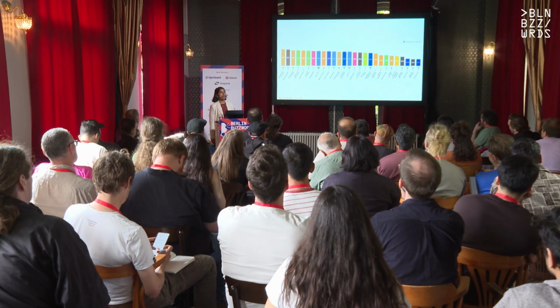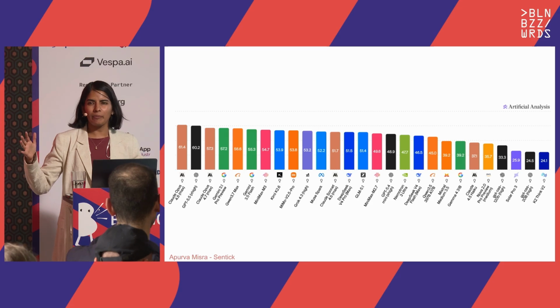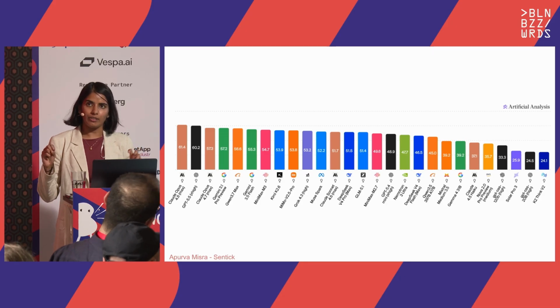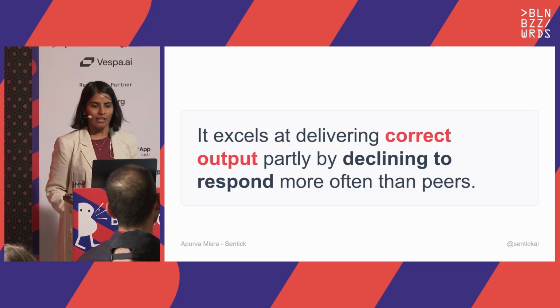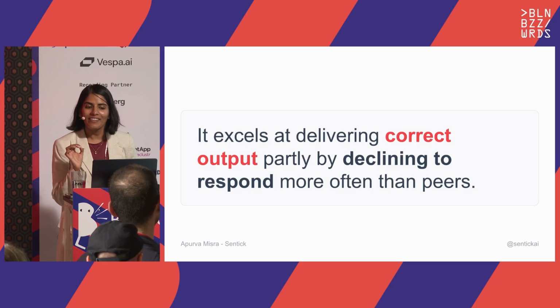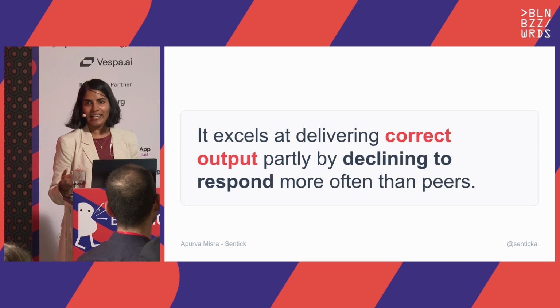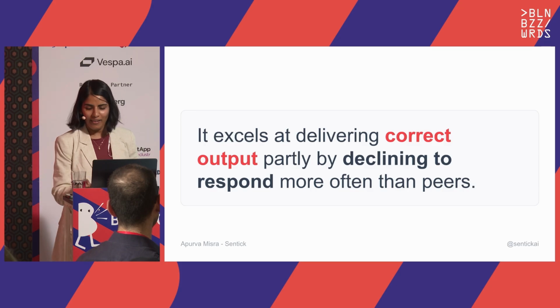This new model came out, and if you have heard about the Qwen series, these models have been pretty good. Till now, they were pretty much open source, and now they have become closed source. This model did really well compared to all the other proprietary, really good models. And why it did really well was it excels at delivering correct output, partly by declining to respond more often than peers. Because in the benchmark, they actually check, is it declining when it doesn't know the answer, or is it hallucinating? And this one knows when to decline. So you need to also do it in your system. You give it that opportunity to say, I do not know.